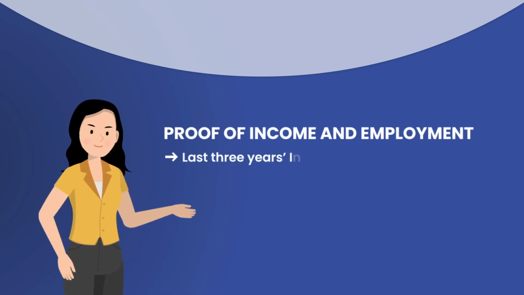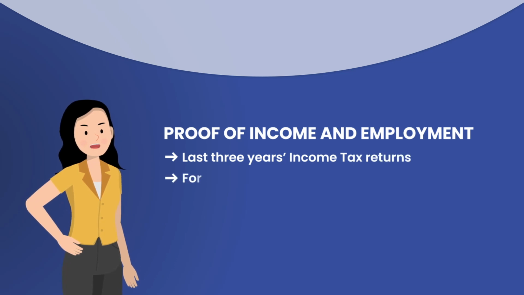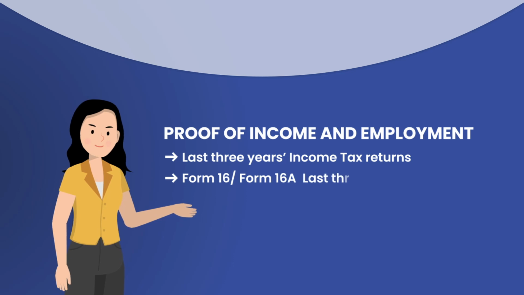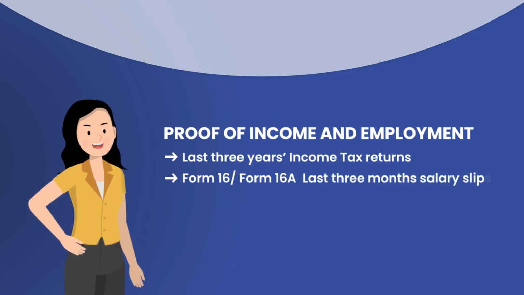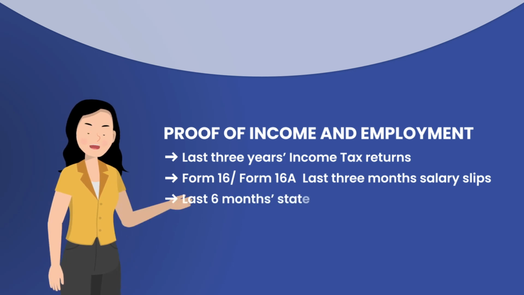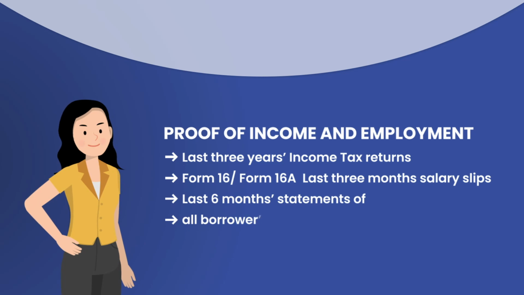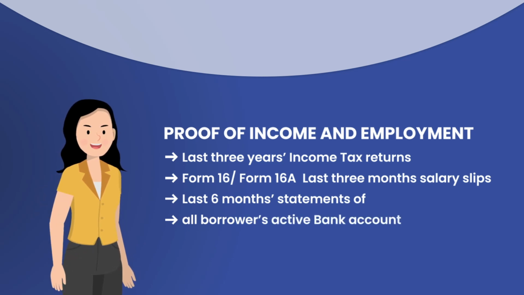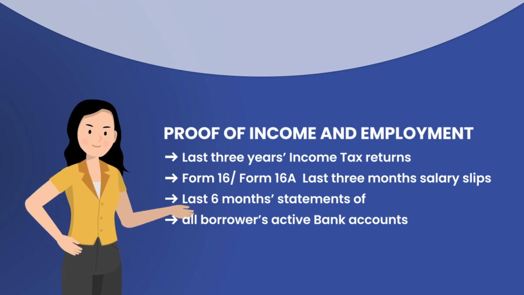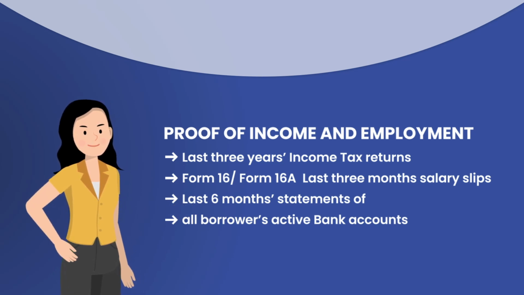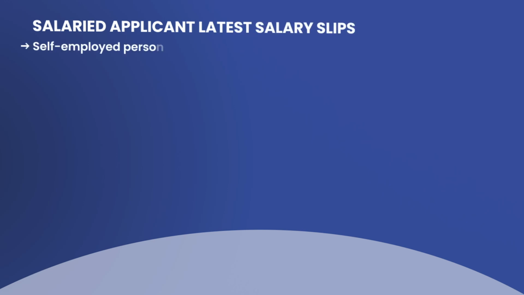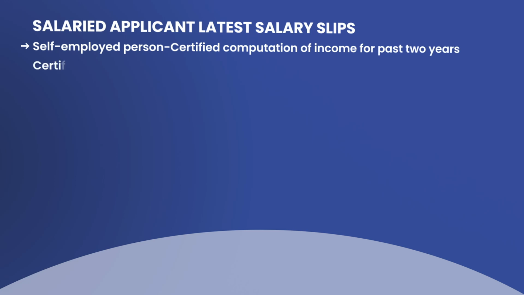However, these details need to be backed up by copies of last 3 years' income tax returns, along with copies of computation of income, annual accounts, if any, Form 16 or Form 16A, last 3 months' salary slips, copies of last 6 months' statements of all borrowers' active bank accounts in which borrower's salary or business income details are reflected, etc. For salaried applicants, latest salary slips with all deductions, and for self-employed persons, certified computation of income for past 2 years, certified profit and loss account, and balance sheet are necessary.